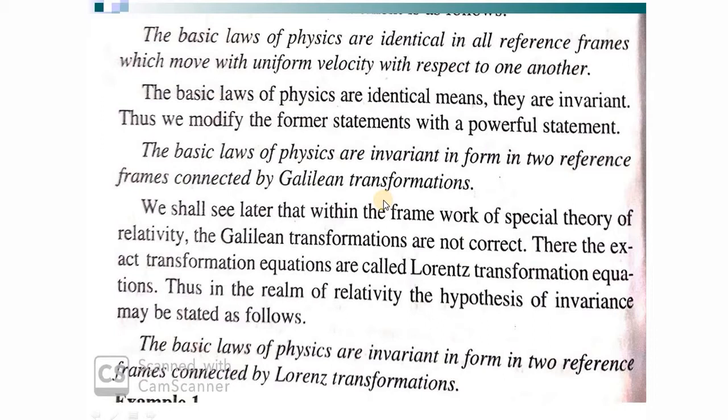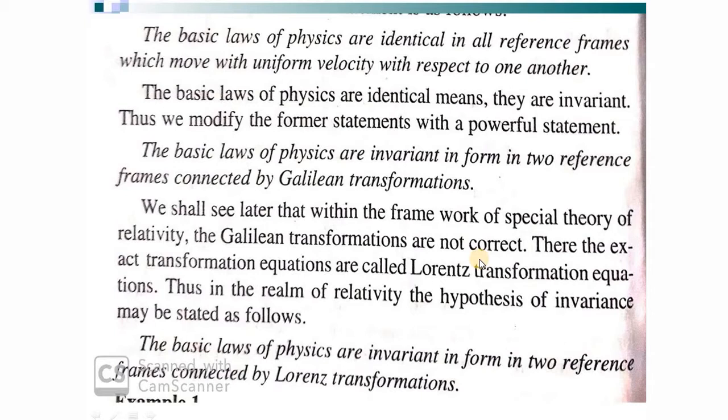And if you're moving with non-inertial frames, or suppose we are working within the framework of the special theory of relativity, Galilean transformation doesn't hold good there. It fails there. So the transformation which holds good in the case of relativity, that is the motion which is comparable to the velocity of light.